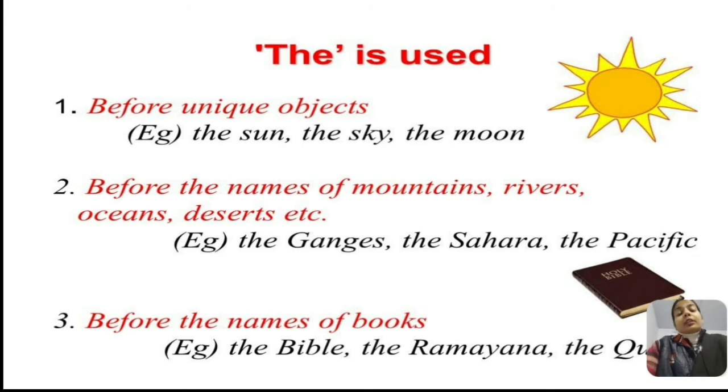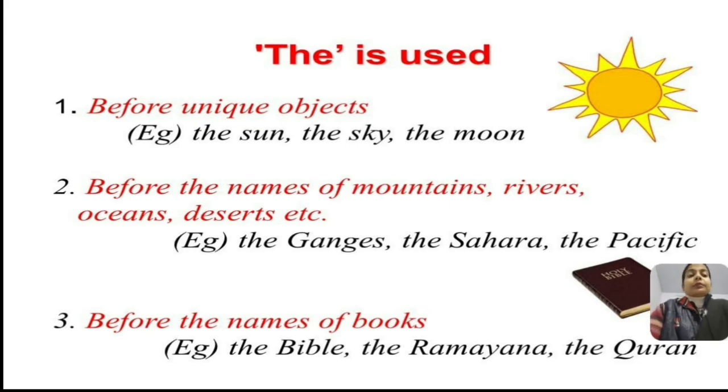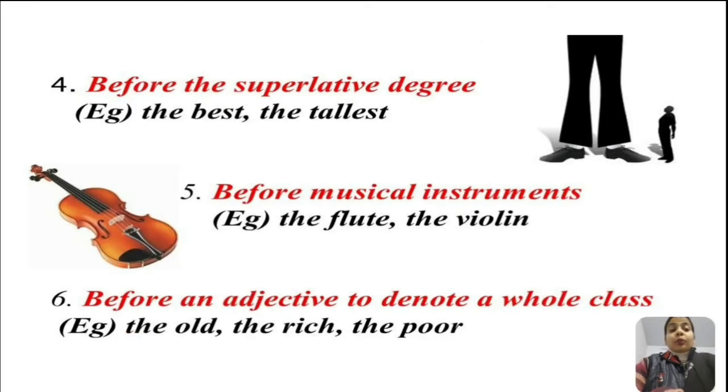It is also used before the names of some important and holy books like the Bible, the Ramayana, the Quran.